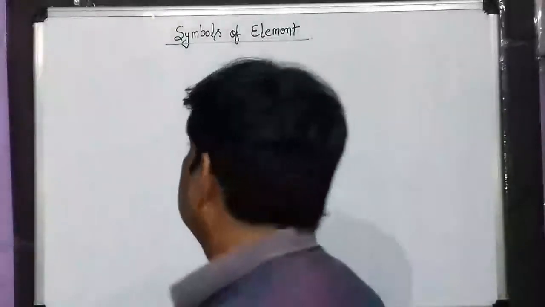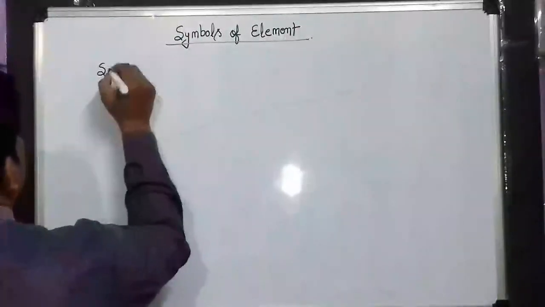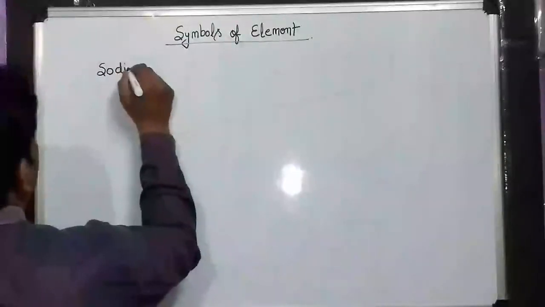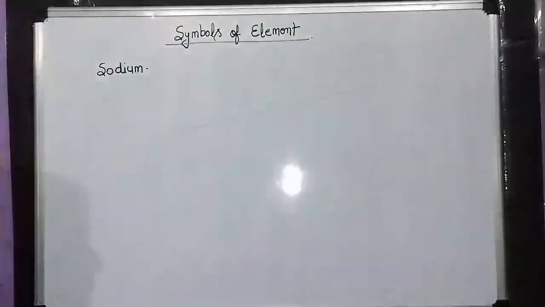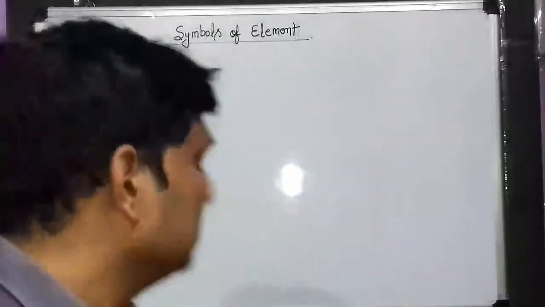Okay, so for example, the symbol of sodium is Na.